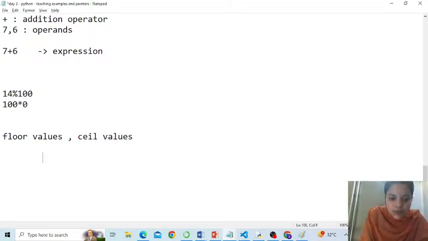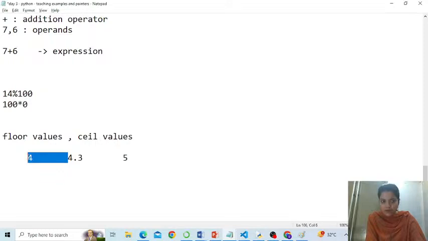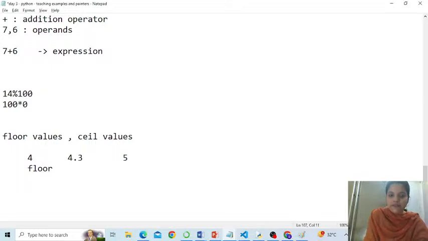Okay, so suppose I have a number 4.3. This number lies between 2 whole numbers, that is 4 on the left side of the number scale and 5 on the right side of the number scale. So the nearest whole number on the left side of the number scale, that's called the floor. This is the floor value. And the nearest whole number on the right side of the number scale, that is the ceiling. Looking up is the ceiling, looking down is the floor. So the one behind is floor, the one ahead is ceiling. Hoping you are understanding what I am talking about.